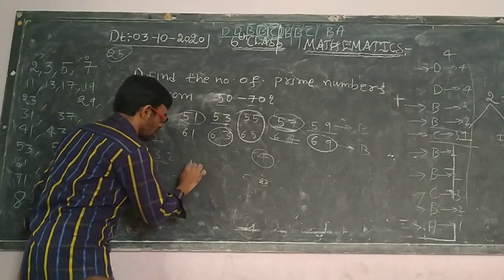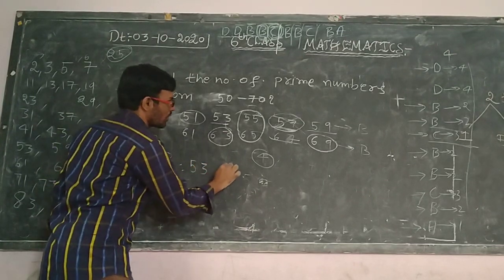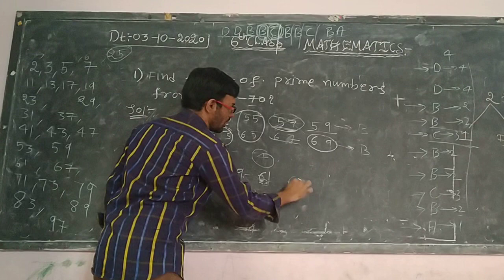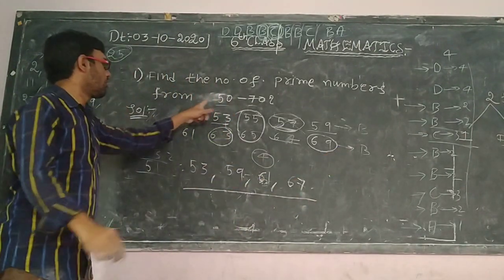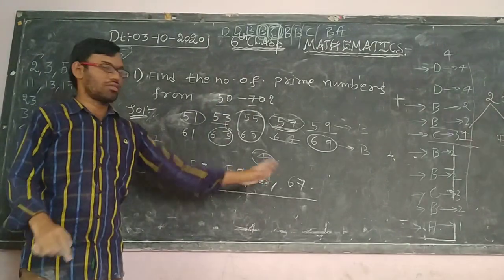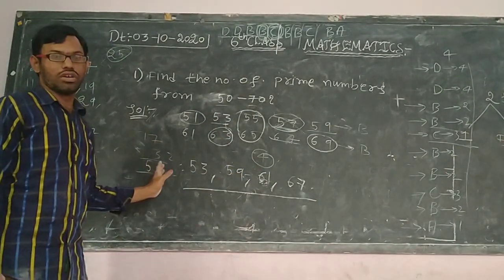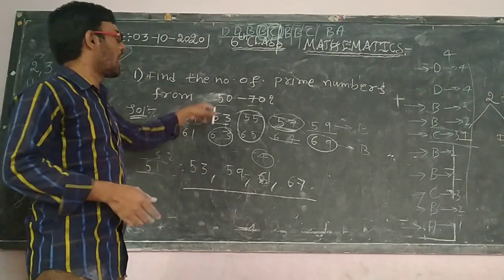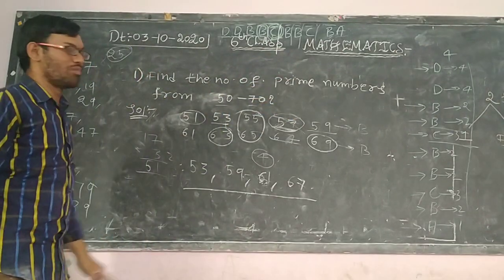So you are supposed to write: therefore, 53, 59, 61, 67. These 4 are the prime numbers from 50 to 70. Like that you are supposed to write the answer. I think you have got my point. Numbers like this you are supposed to identify with the help of the shortcut method.